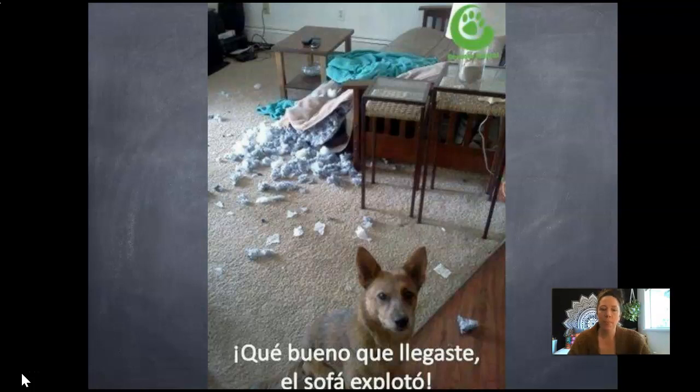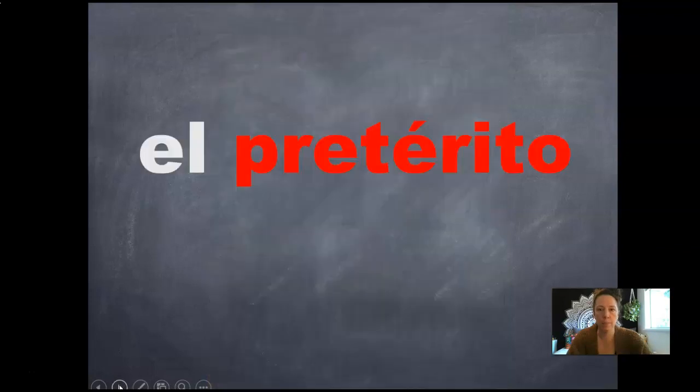Hola muchachas, empezamos a hablar del pretérito con un meme, como siempre. Dice: "Bueno que llegaste, el sofá explotó," as if he's not totally the one who exploded the sofa. But two preterite verbs, right? We have llegaste in the tú form, explotó in the ella form. Bien. Ok, vamos a hablar del pretérito.